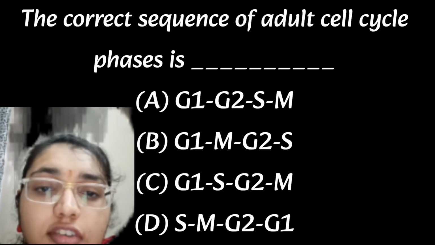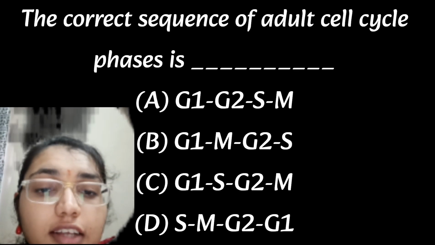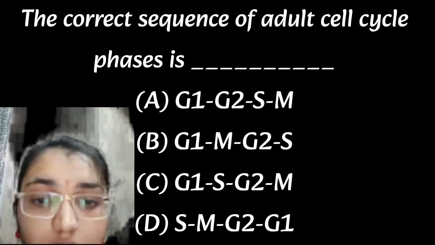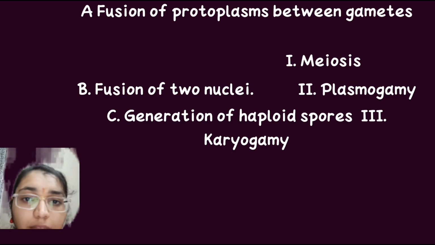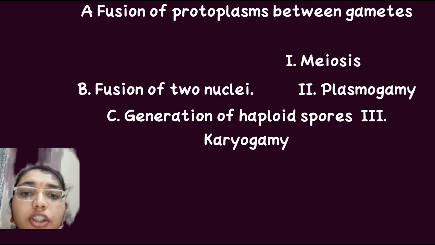The correct sequence of the cell cycle is G1, S, G2 and M phase. Then we have to match the pairs here. The fusion of protoplasm between the gametes, that is the plasmogamy, then fusion of two nuclei, that is the karyogamy, and generation of the haploid spore, that is meiosis.